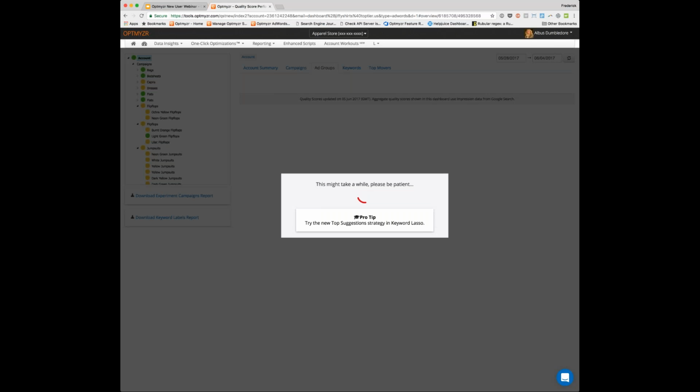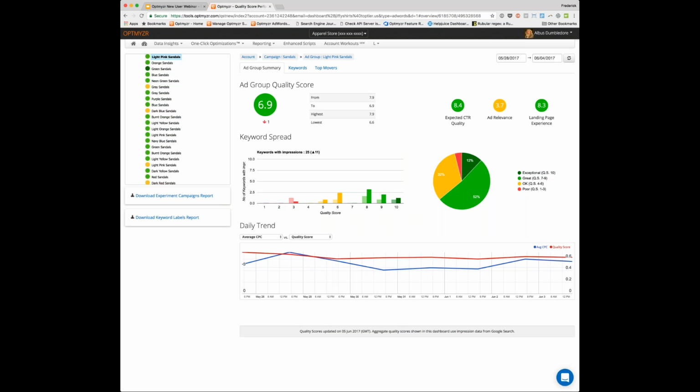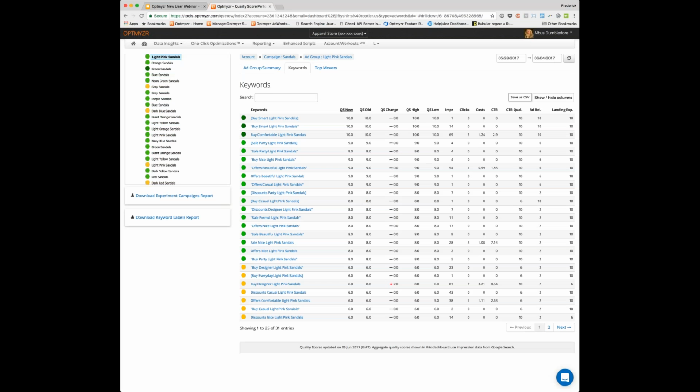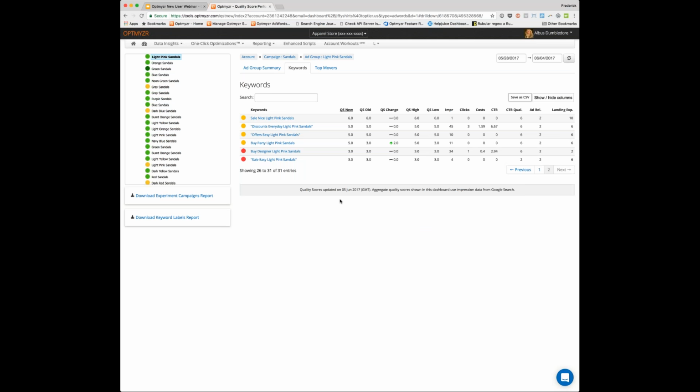Now I can go and figure out what happened. I can click on that ad group and I can see its historical quality score. I can dive into the keywords for that specific ad group, and maybe I can figure out I added a new keyword that's not performing so well. I can also correlate that to certain dates. So if I notice that 3 days ago things really started to go in the wrong direction, I can look at my change history. I can figure out what happened 3 days ago that caused this to change.